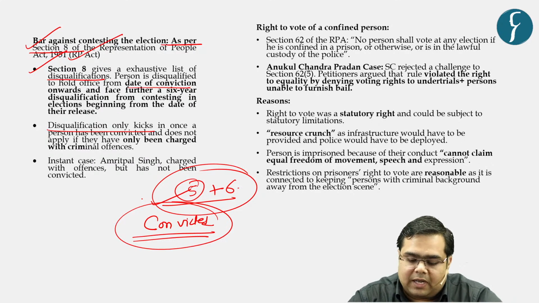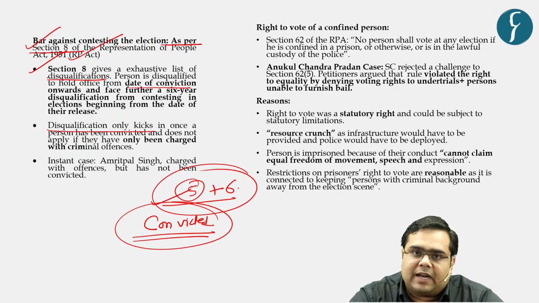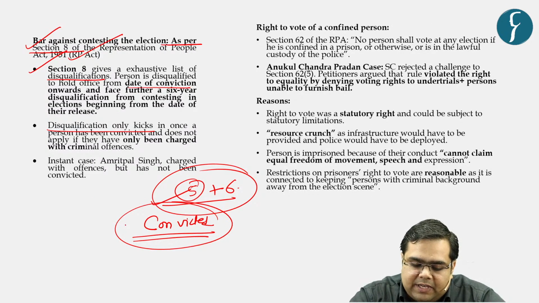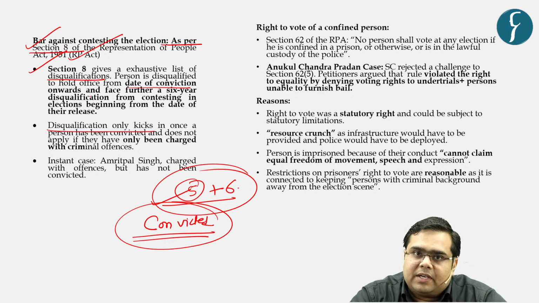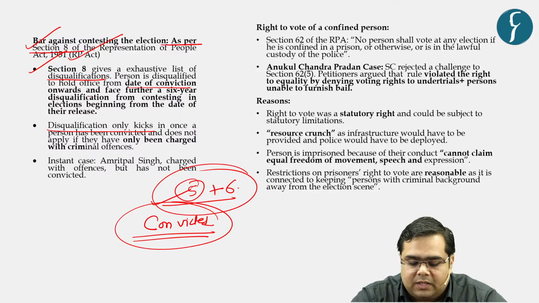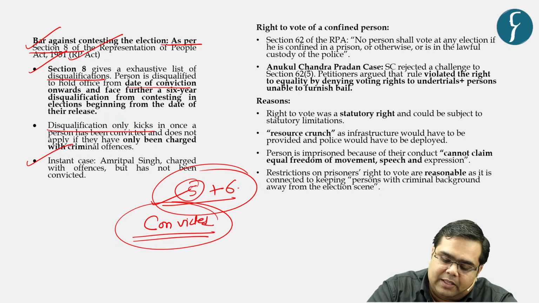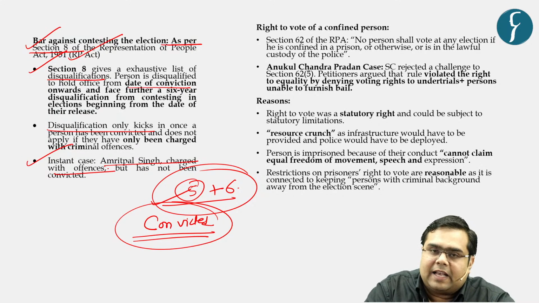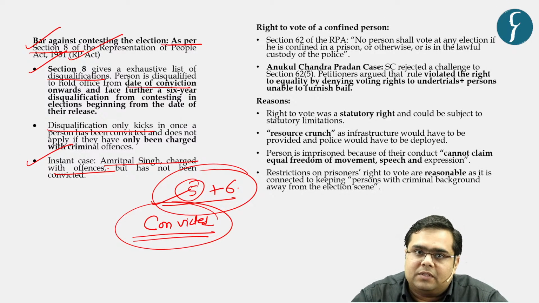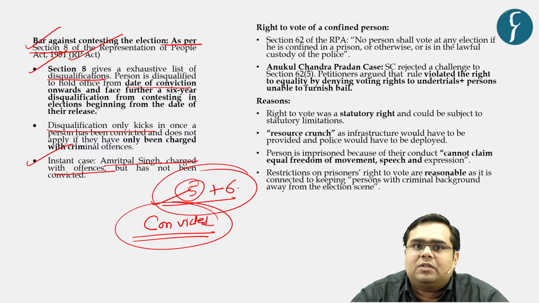If the person is convicted of the crimes recognized by Section 8, then only does the disqualification kick in. So as of now, take Amritpal Singh. In this instant case, he has only been charged with offenses, for example, creating animosity between various religious groups.